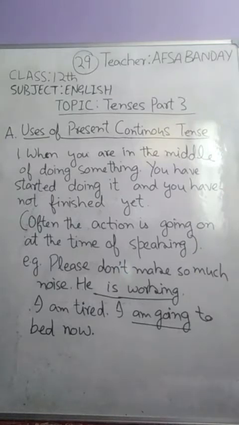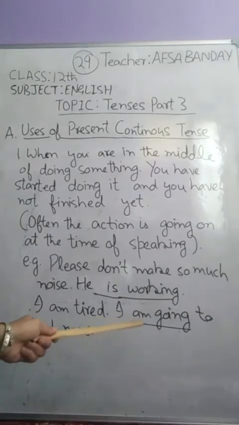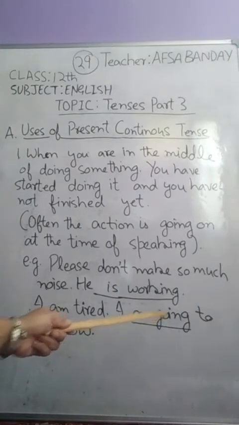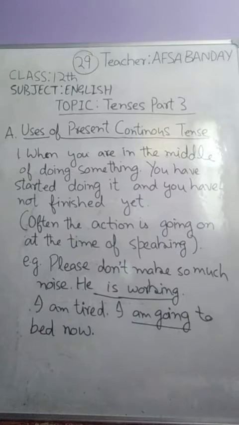We know with the first person singular pronoun I, we use am plus verb with the ing form, or what we call the present participle form, and with third person singular pronouns he, she, or it, we use is plus the participle form of the verb.